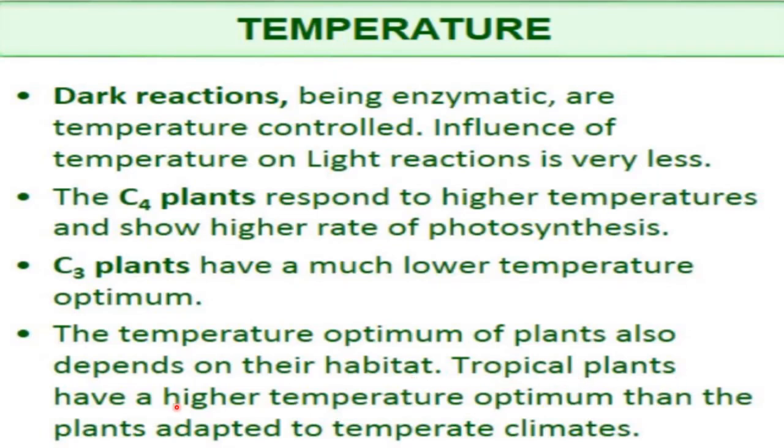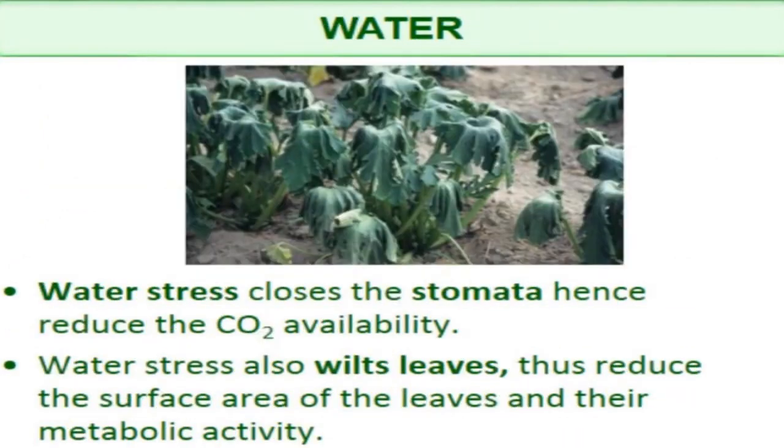Like tropical plants have a higher temperature optimum than the plants adapted to temperate climates, the plants which are found in colder climates. Next factor affecting photosynthesis is water. Water stress closes the stomata, which means if there is scarcity of water, then stomata get closed.